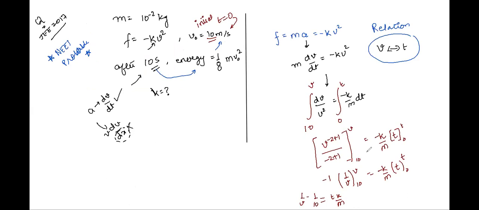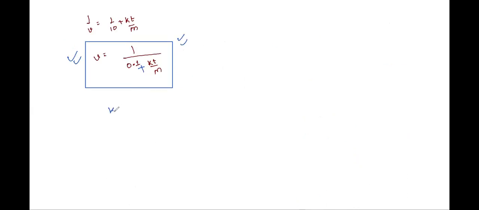So we know that kinetic energy, we have been given kinetic energy at t is equal to 10 seconds. How will we write? Half mv square, correct? So let us find out what will be the velocity at t is equal to 10 seconds. So we'll substitute it here to get the kinetic energy.